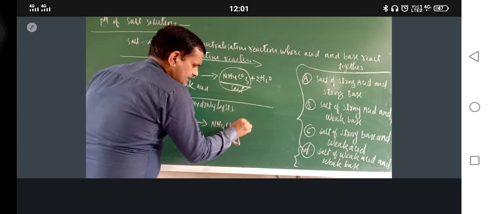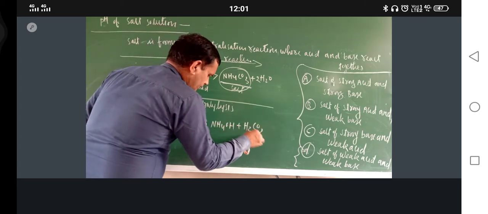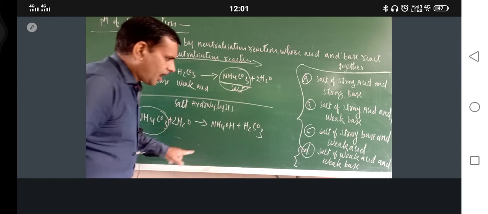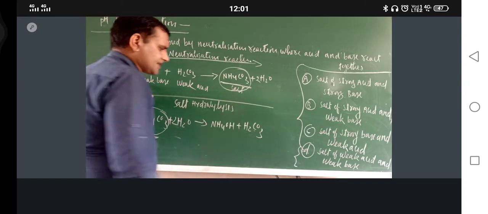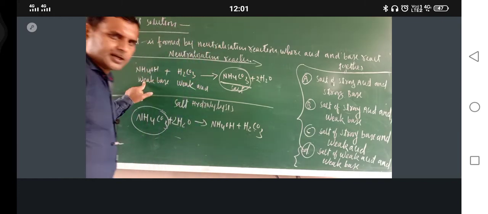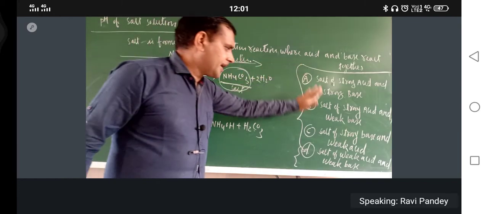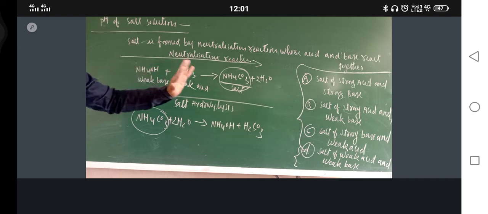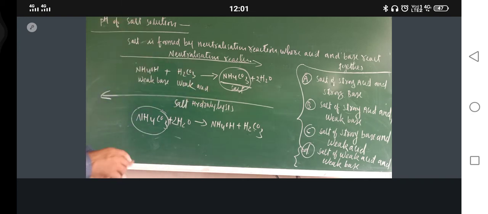NH4OH plus H2CO3 means NH4CO3 is the salt of weak base and weak acid. Okay. So we have got the four categories of salt. Now just try to understand.